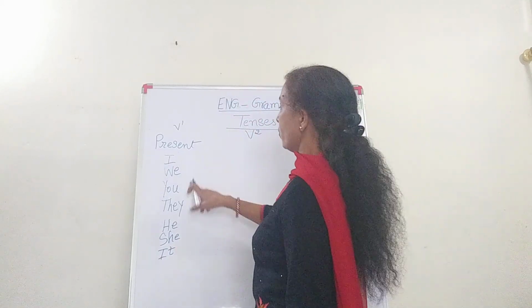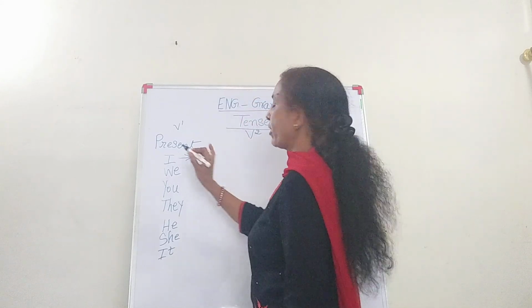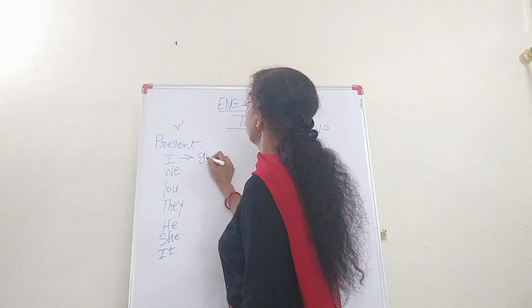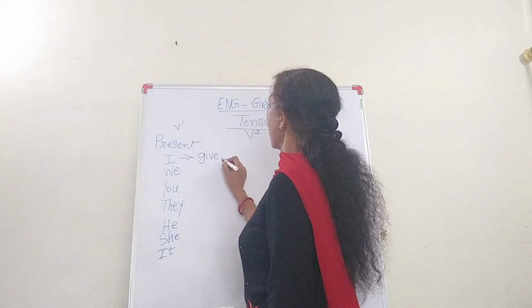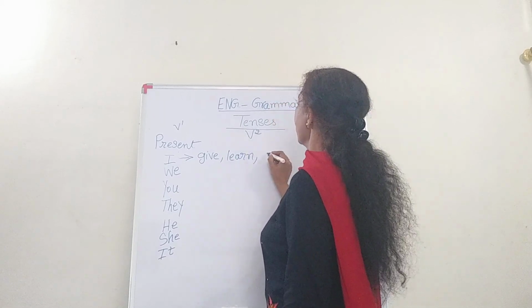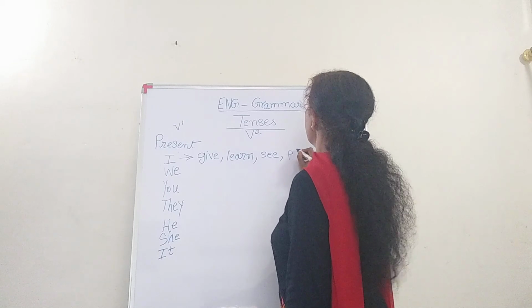So here when I and you we are using, for example, take a verb give. So I give, or I learn, or I see, I play.